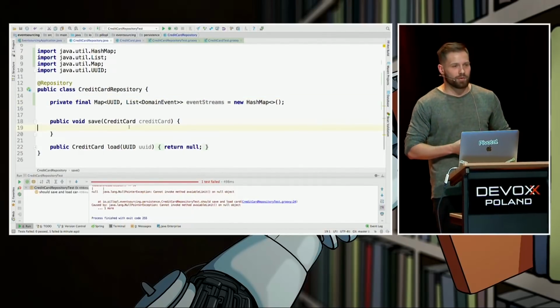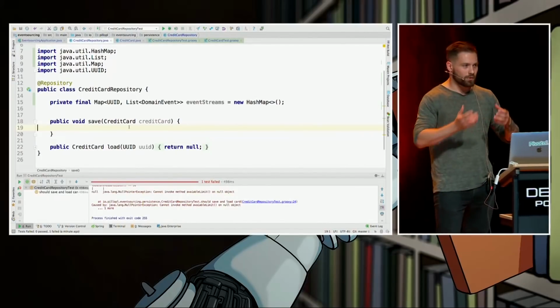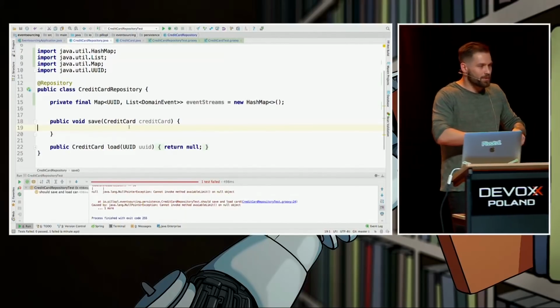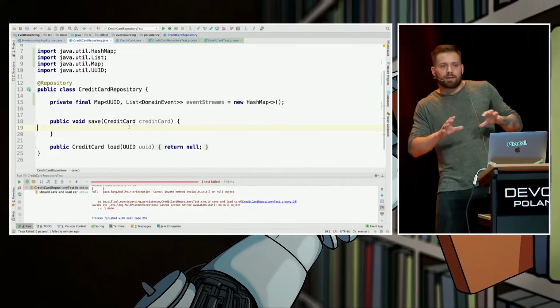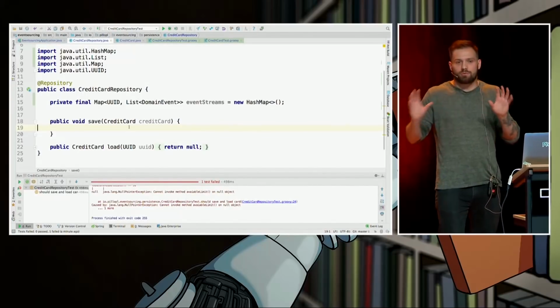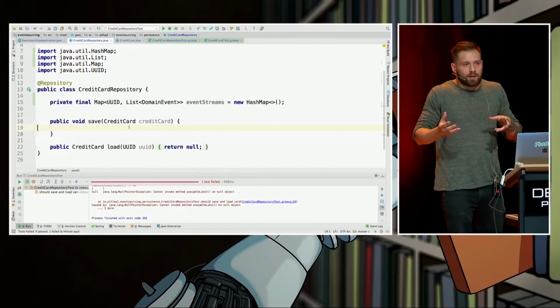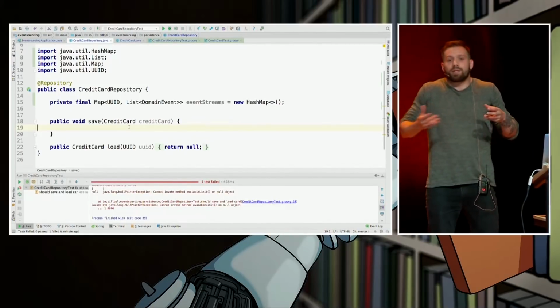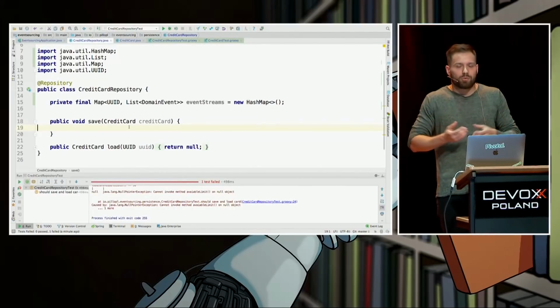What does it mean to save a credit card? It means, give me all of the events that are not yet stored in our database. Give me all of them. I will append that at the end of your current stream and save the new enhanced stream. And I will mark you, dear credit card, as the one with no pending events. So this is basically how any other ORM will work.